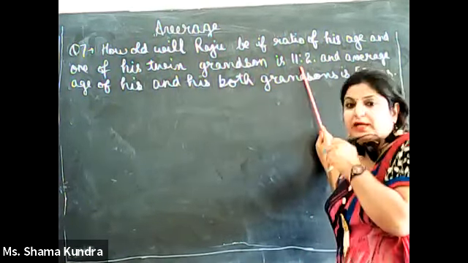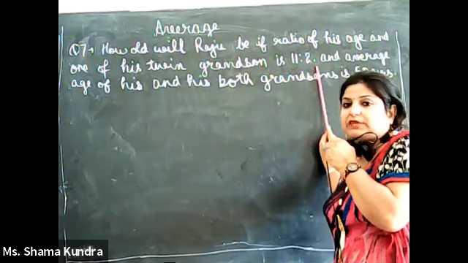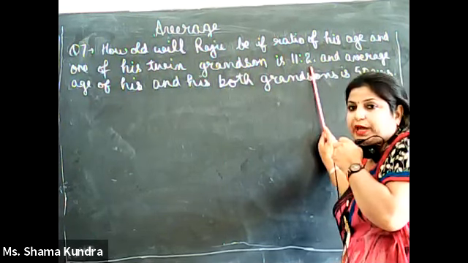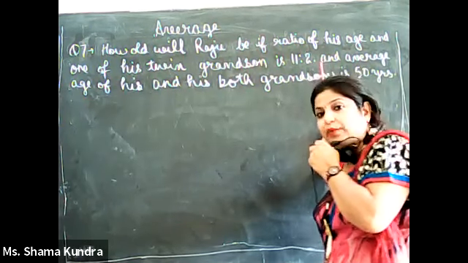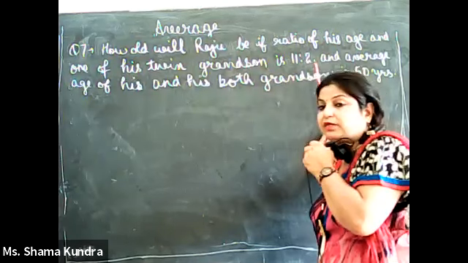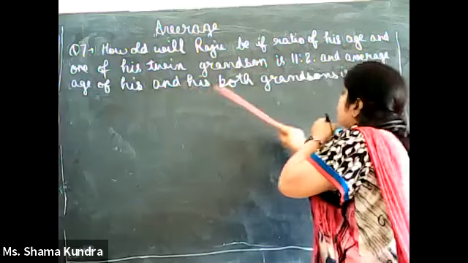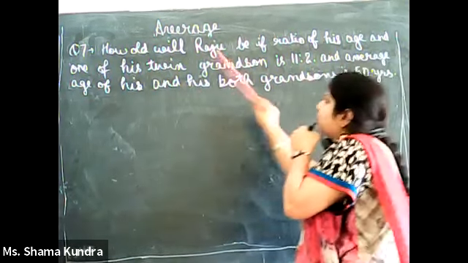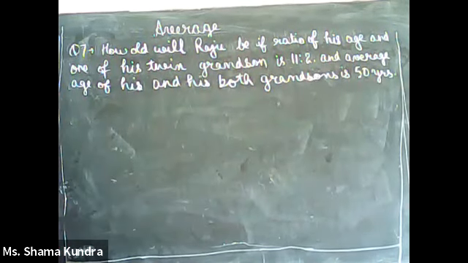If the common factor is k, say Raju's age will be 11k. Suppose his first grandson, G1, his age will be 2k, and as both the grandsons are twins, the age of the second grandson will also be 2k. The average age of him and both his grandsons is given to us as 50 years, and we have to find the age of Raju.